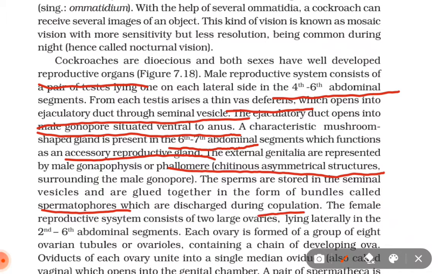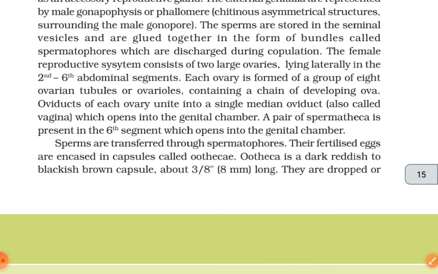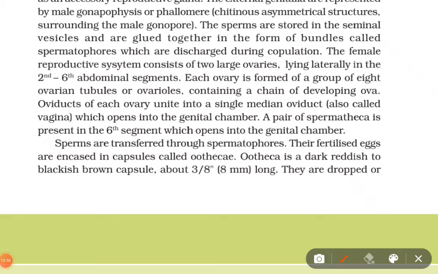discharged during copulation. The female reproductive system consists of two large ovaries lying laterally in the 2nd to 6th abdominal segments. Each ovary is formed of a group of 8 ovarioles or tubules containing a chain of developing ova. The oviducts of each ovary unite into a single median oviduct, also called the vagina, which opens into the genital chamber. A pair of spermathecae is present in the 6th segment, which opens into the genital chamber.